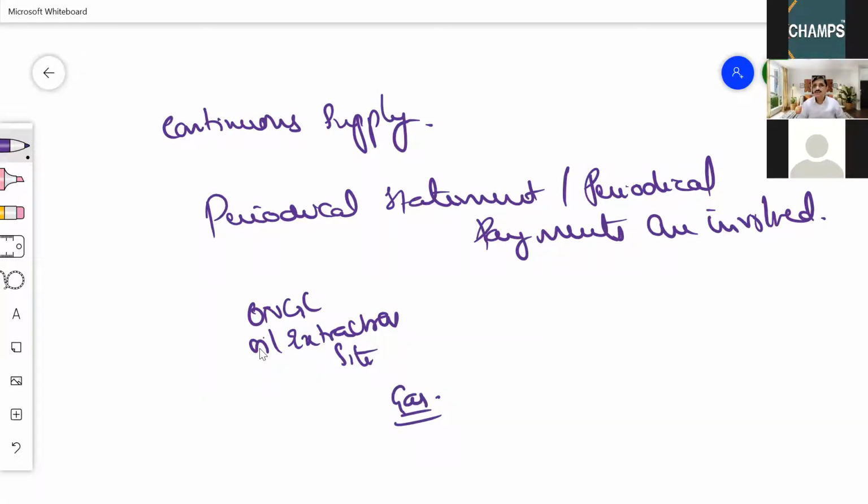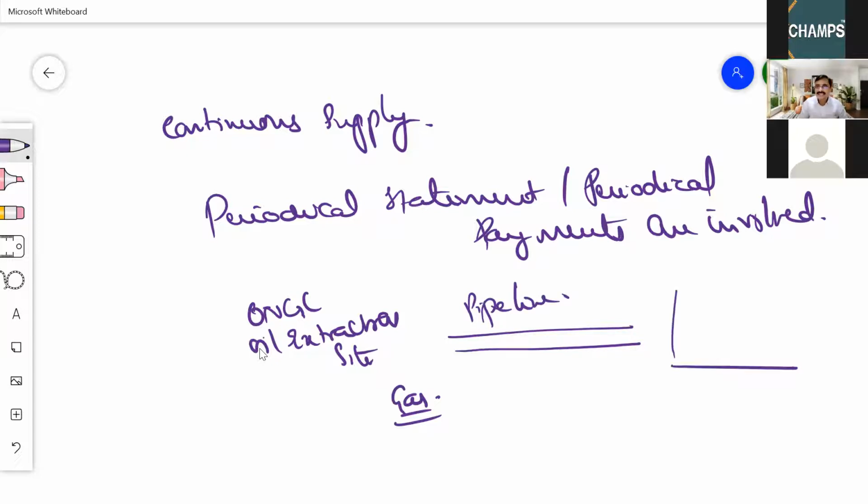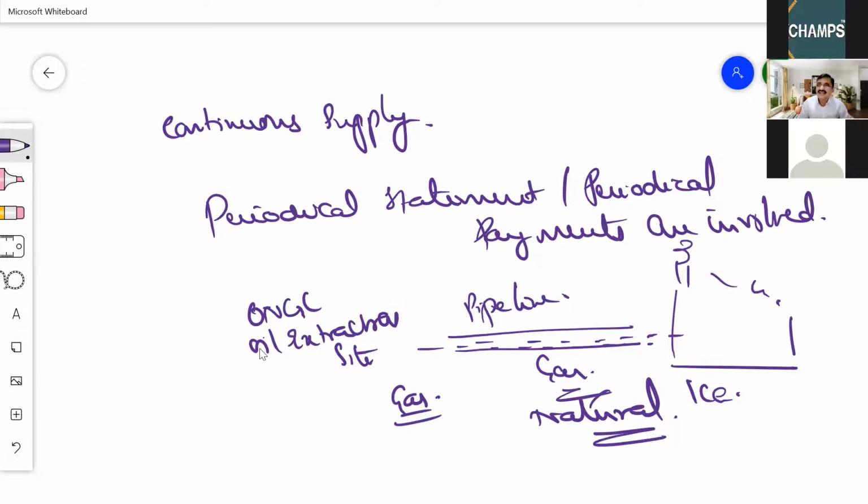This gas is supplied to industries through a pipeline. This pipeline is connected to my client's ice manufacturing factory, so they continuously supply natural gas. Natural gas is the fuel for running this factory. To run this machinery, they use gas.